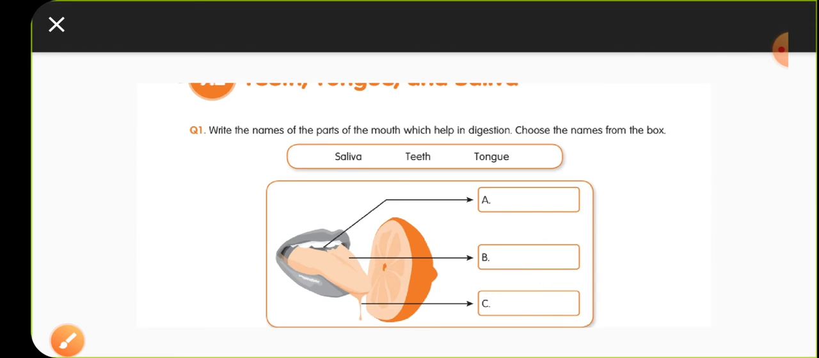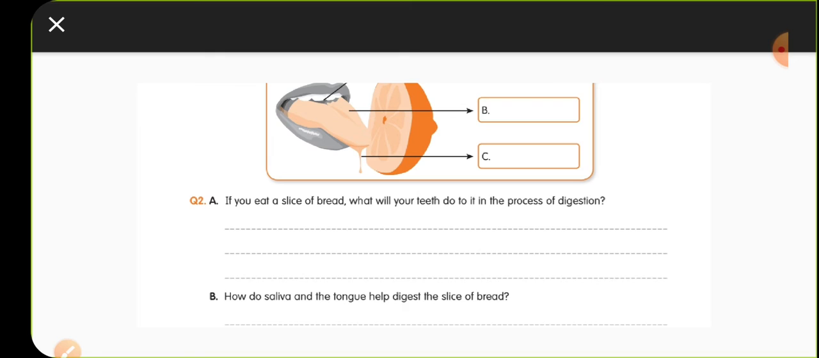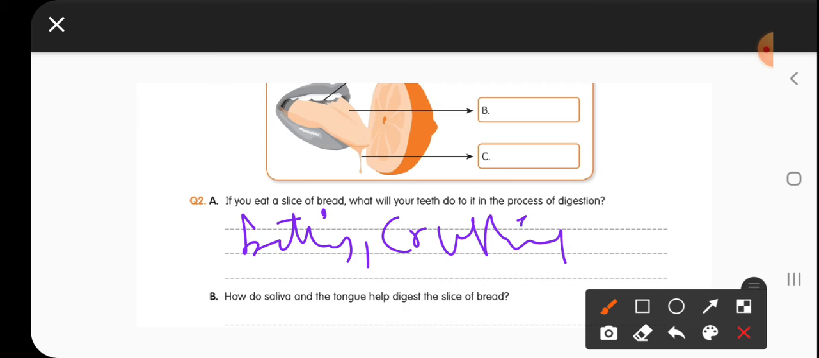Now the second one: if you eat a slice of bread, what will your teeth do to it in the process of digestion? You are eating a slice of bread. What are your teeth doing? Your teeth are helpful in biting and crushing the food material, so that the food changes into a small paste.